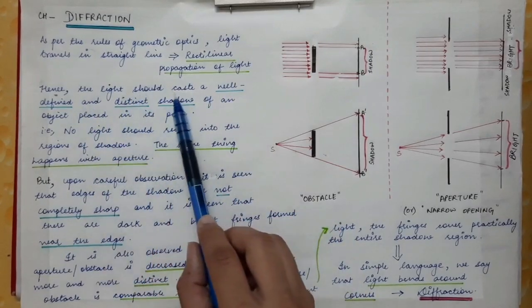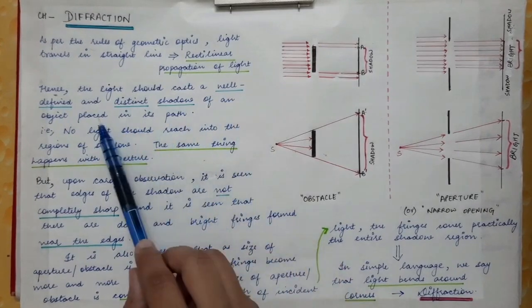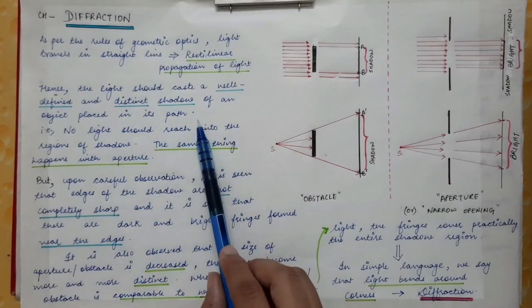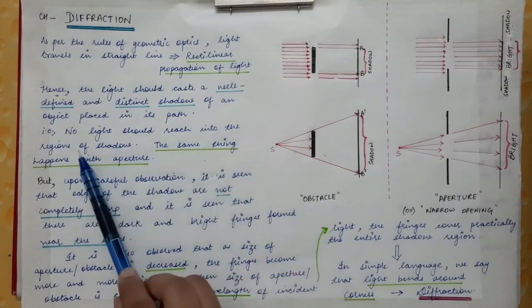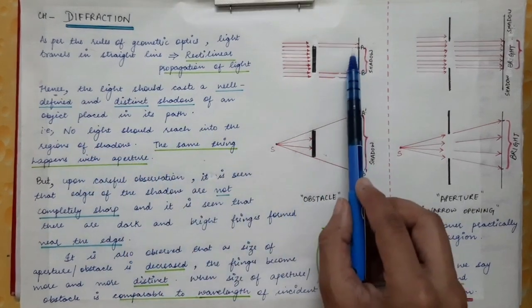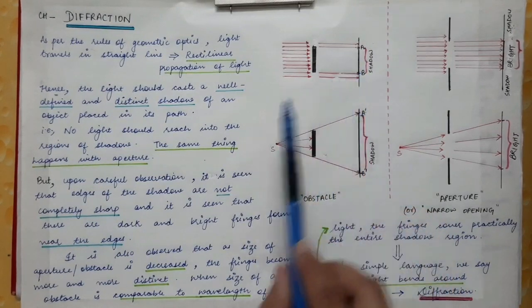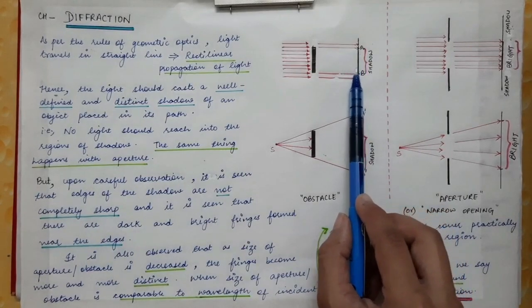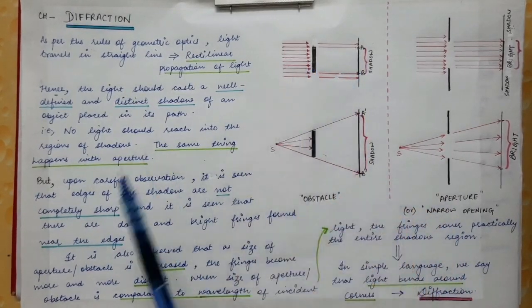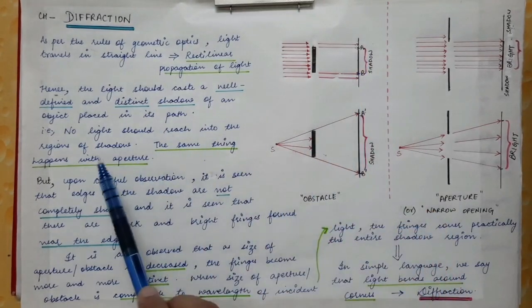Hence no light should reach into the regions of shadow, which means no light should reach this region where there is shadow. This region is called the geometrical shadow of the object.